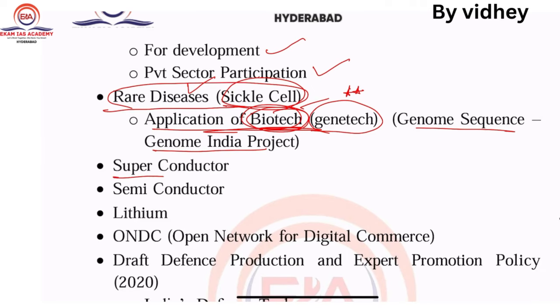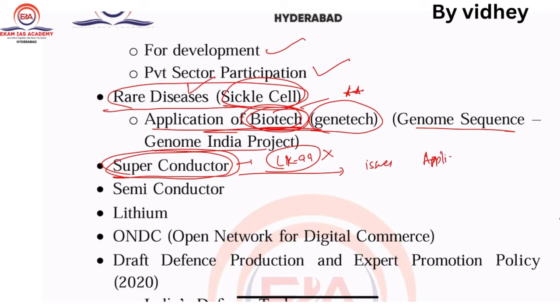Next one, superconductor. If you see this LK99, it was said that it could show superconducting properties at room temperature, but it failed. But here, what are superconductors, what is the importance of this, what are the initiatives, what India has done or what international bodies have done, also what are the issues, and very importantly applications. For example, maglev trains are based on superconductors.